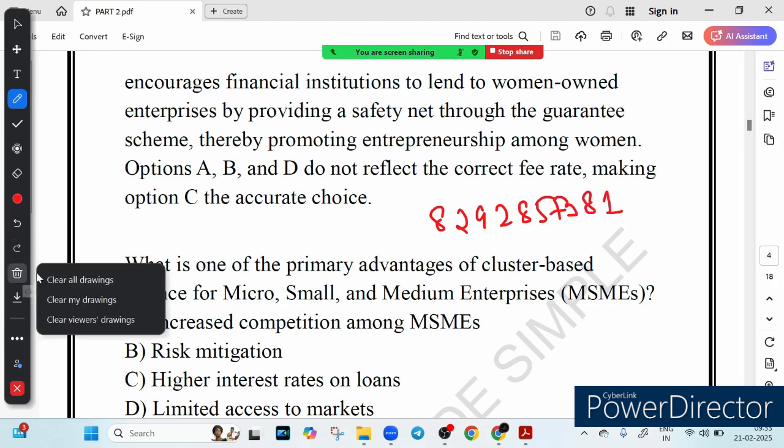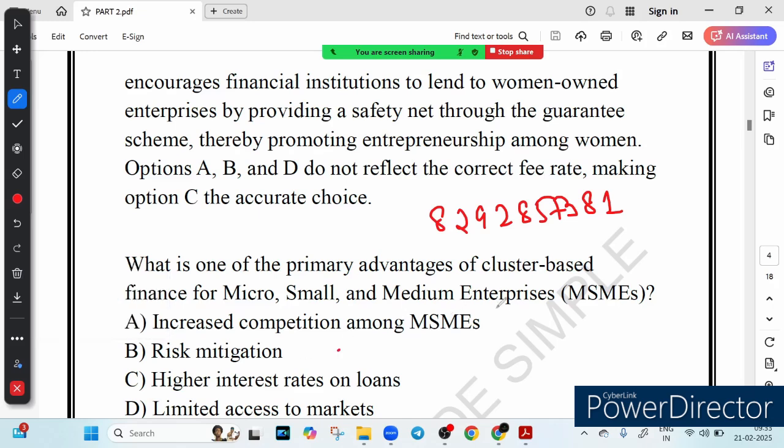Now let's come back to this question. Which one of the following is a primary advantage of cluster based finance for MSME? So let's answer this question. Option A, increased competition among MSME. Option B, risk mitigation. Option C, higher interest rate on loan. Option D, limited access to market.